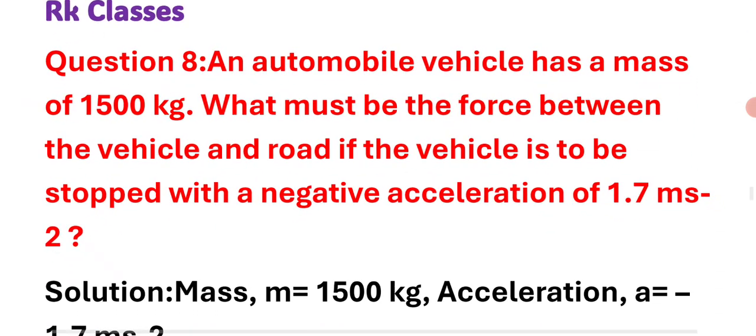Question number 8. An automobile vehicle has a mass of 1500 kg. What must be the force between the vehicle and road if the vehicle is to be stopped with a negative acceleration of 1.7 meter per second square?